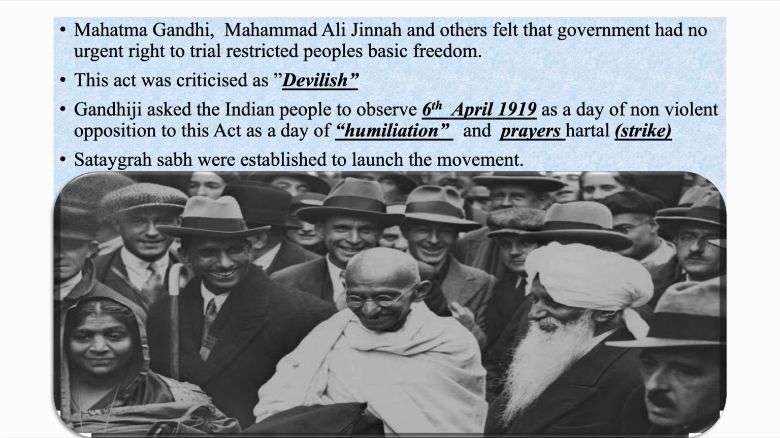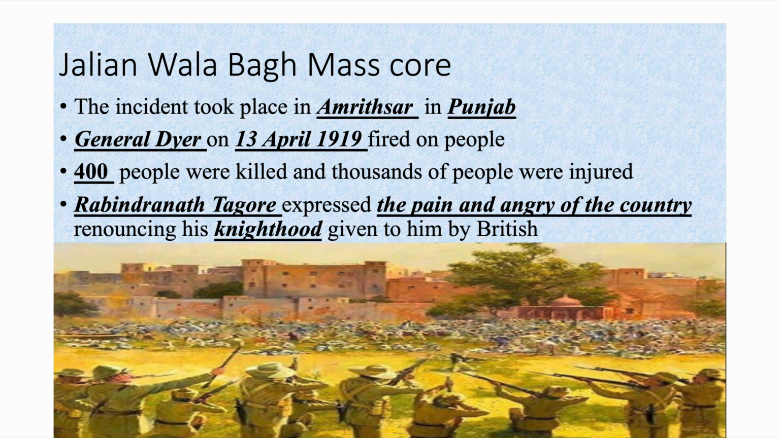Afterwards, after the Rowlatt Act, people gathered in Jallianwala Bagh. This is known as the Jallianwala Bagh massacre. The incident took place in Amritsar in Punjab, where people gathered to discuss peacefully the Rowlatt Act which was implemented in India.